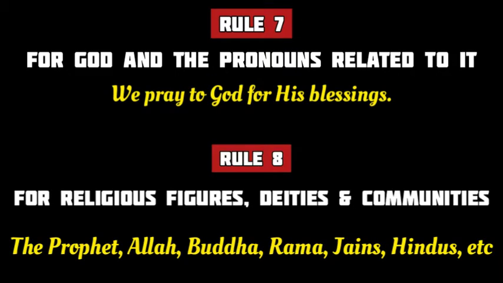Rule 7 says that the initial G of the word God is always capital. And the pronouns of God like he, him, his always start with a capital H. Rule 8 says that the names of religious figures, deities and religious communities always start with a capital letter. For example, Allah starts with capital A, Buddha with capital B, Rama with capital R, and so on. The names of religious communities like Jains and Hindus also start with a capital letter.